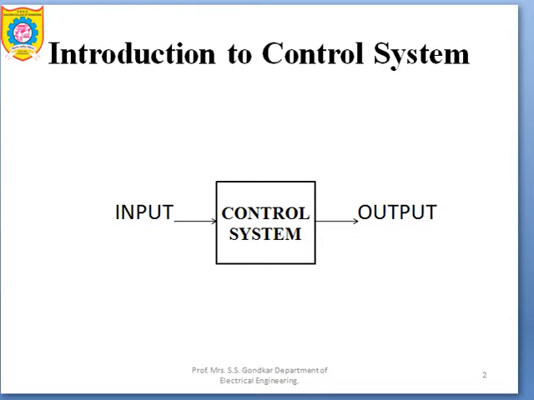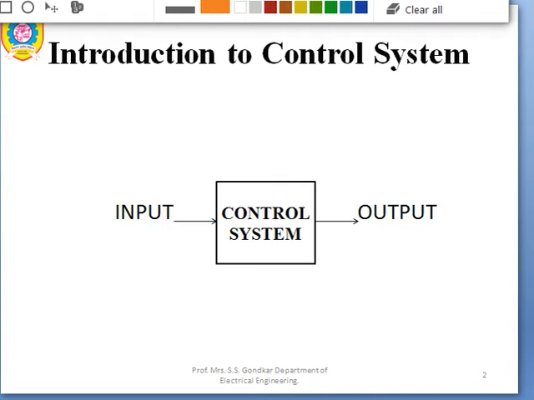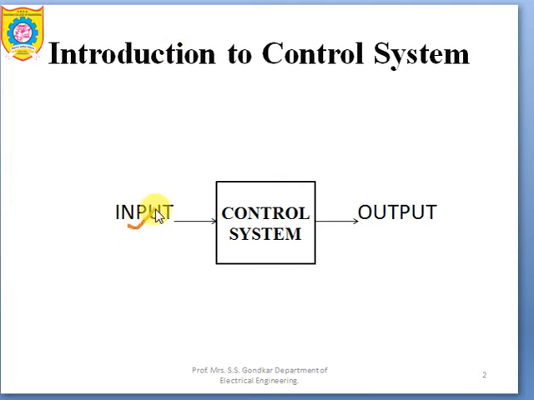So control system basically consists of input and output. Here you can see this is input, this is output, and this block is called a control system. Input is always given at the left hand side.